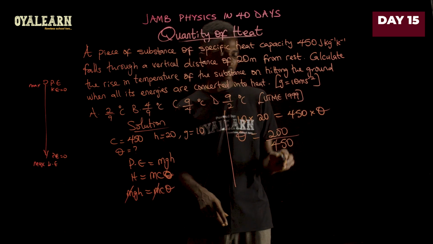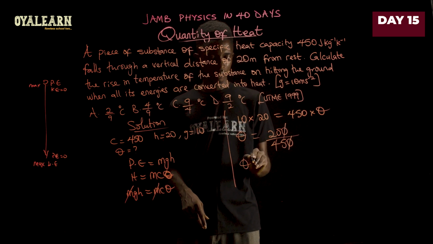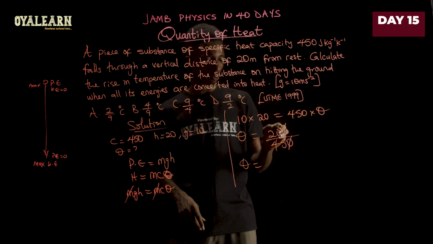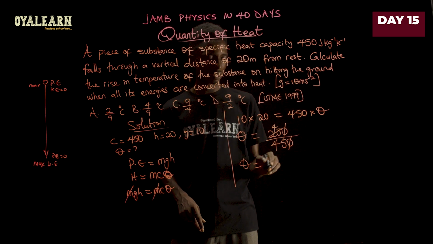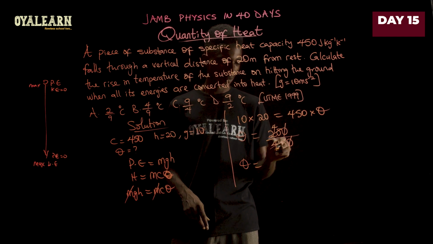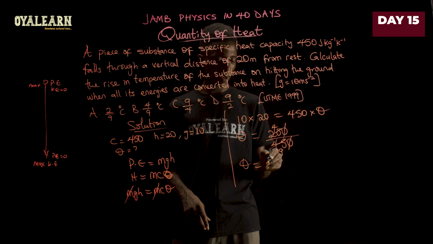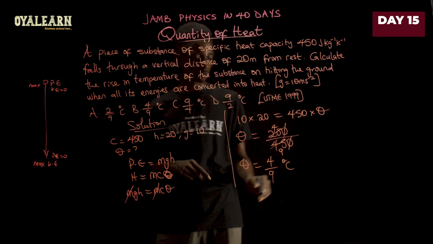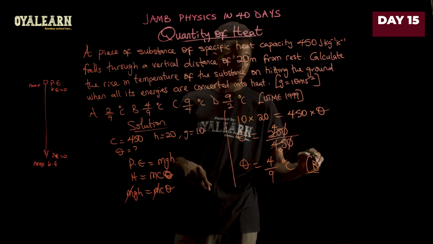So let's break this down. 0 cancels 0. Theta therefore becomes, now what can go? 5 will go. 5 will go here 4 times. 5 will go here 9 times. So we have 4/9 degrees Celsius. So the option we go for is therefore B.